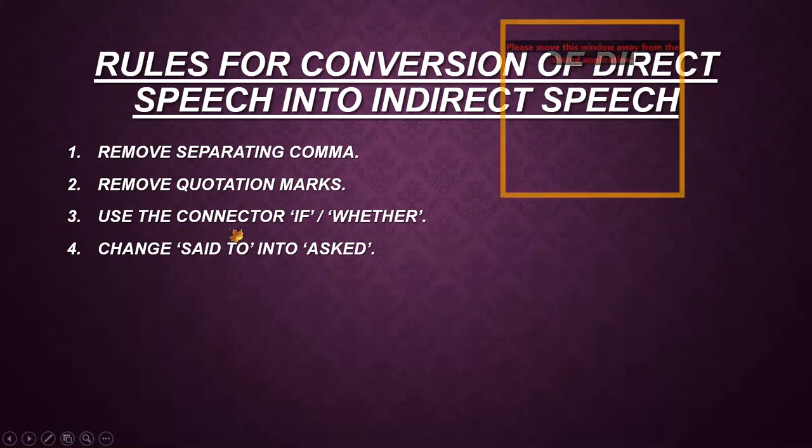Next is use the connector if or whether. These are the two connector words we have here, and these are two options. Any one can be used in the interrogative sentences. We are not using that here. We are not using to here like we have done in the previous kinds of sentences. Next is change said to into asked. The whole said to has been changed into asked. The word asked is used to show the question.